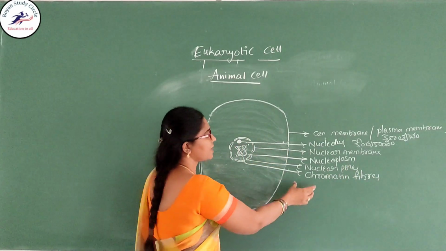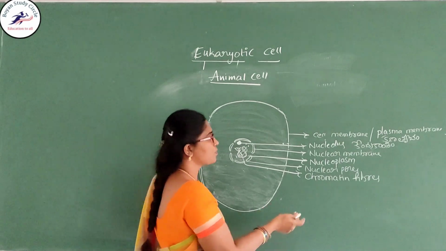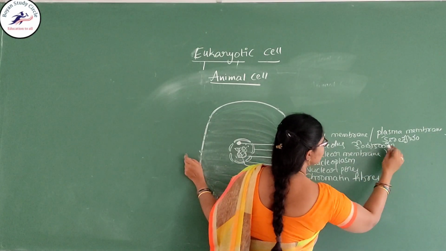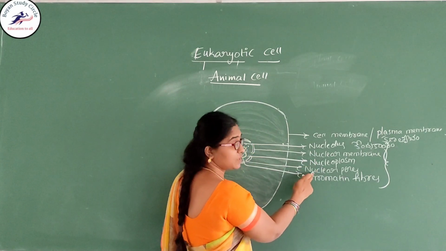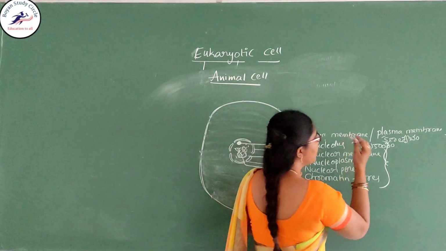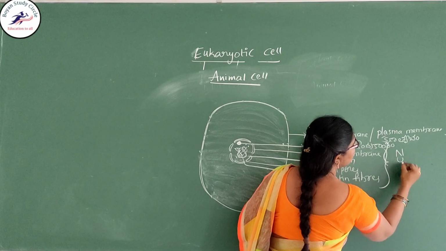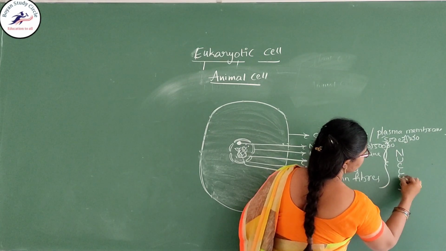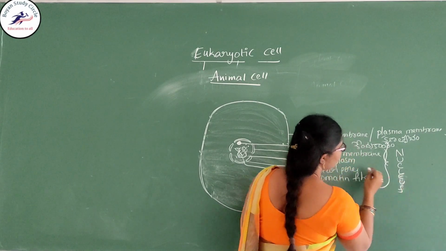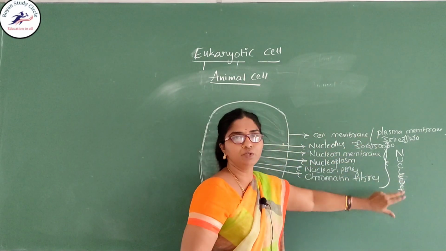All these chromatin fibers are nothing but the chromosome. So the nucleolus, nuclear membrane, nucleoplasm, nuclear pores and chromatin fibers are all parts of the nucleus.